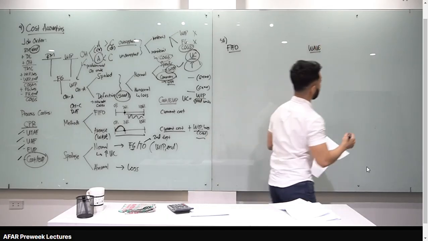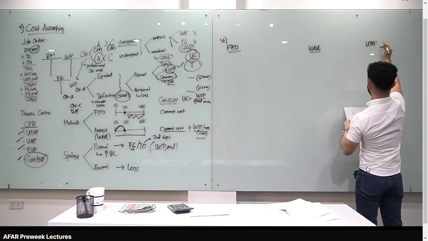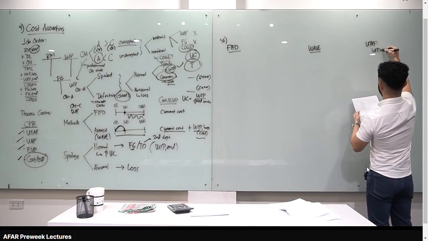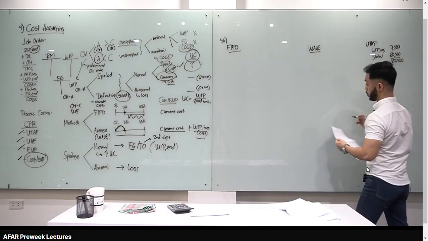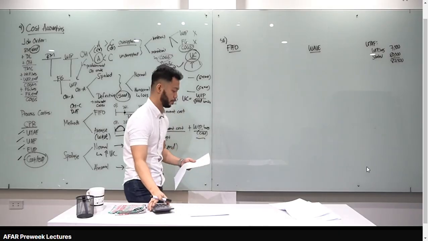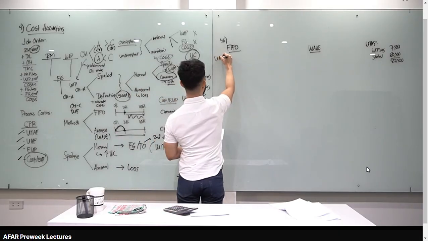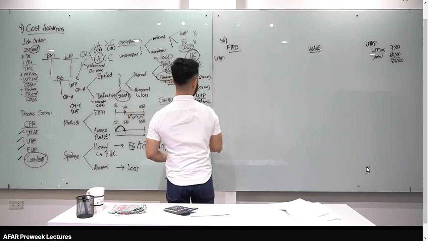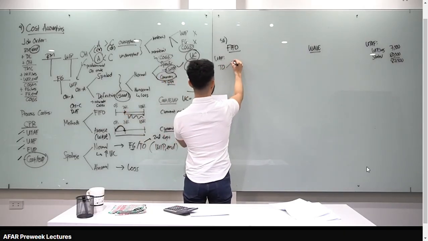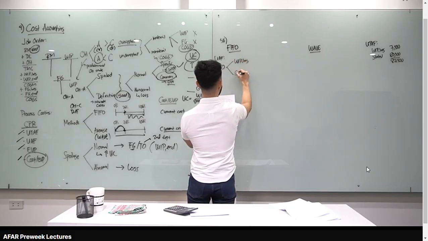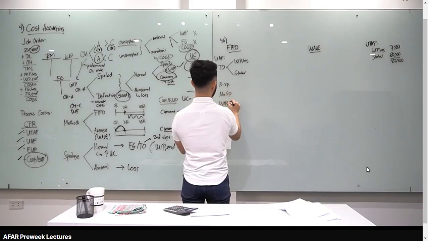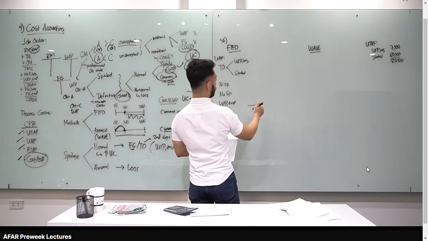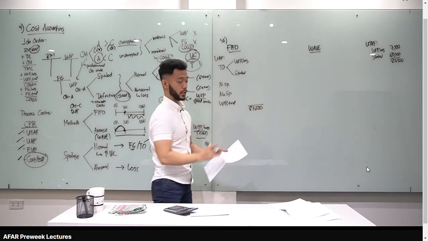Here I will put the units to account for, UTAF. Our units to account for: WIP beginning, which is 7,500, and then we have started, which is 80,000. So 87,500. The UTAF is important because that is the total units we know where to assign. Now units accounted for under FIFO. Under FIFO, we look at what came from WIP beginning. So transferred out units from WIP beginning, and transferred out from started units. We also have normal spoilage, abnormal spoilage, and WIP end. The total of this should also be 87,500. It should always be equal.